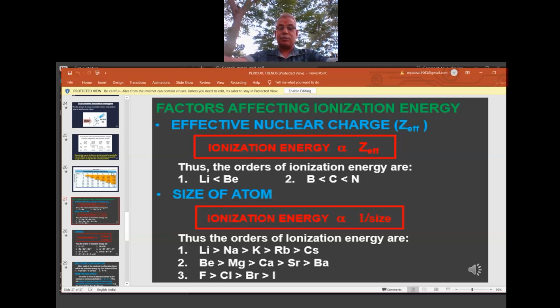So three examples are there. Lithium, sodium, potassium, rubidium, cesium belong to the extreme left, first group. As you move from top to bottom, size is increasing, so definitely IE decreases. In the same way, the second example is beryllium, magnesium, calcium, strontium, barium. They belong to the second group, alkaline earth metals. There also we are moving from top to bottom. When we move from top to bottom, extra shells are created, so size increases, the electron goes far away, control is less, so less IE.